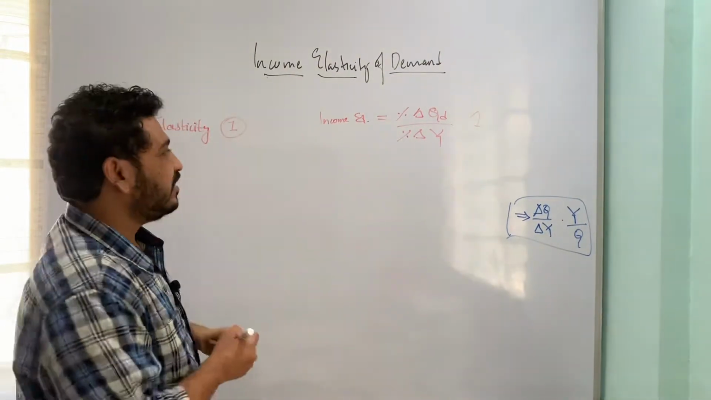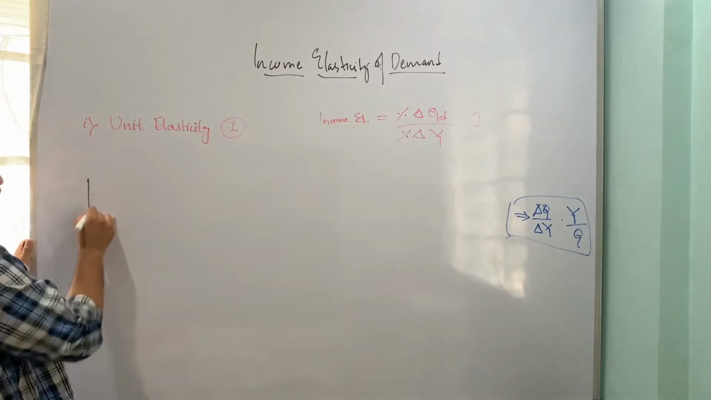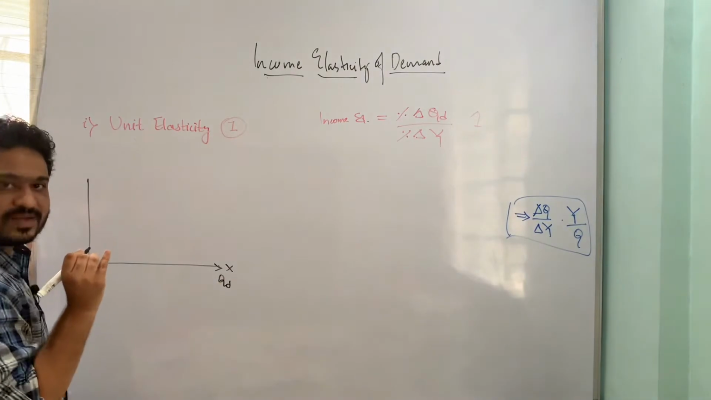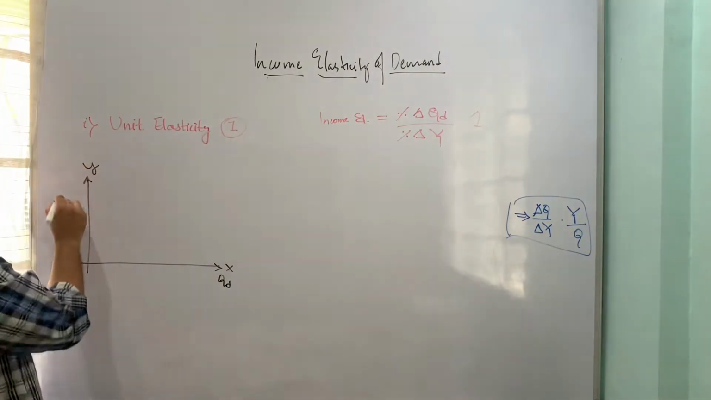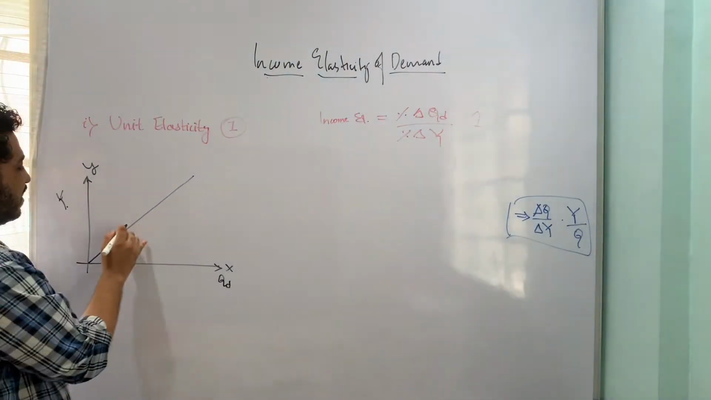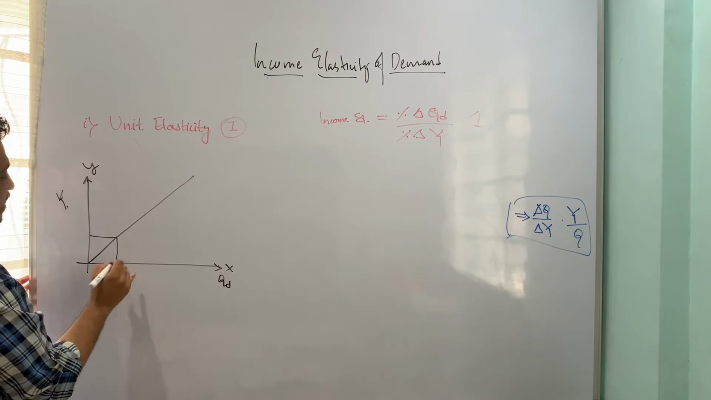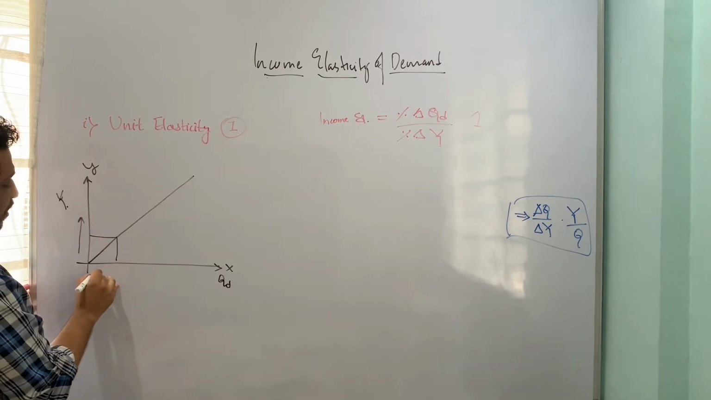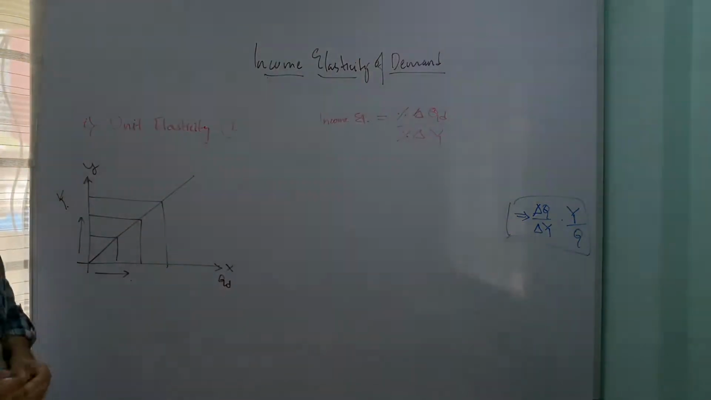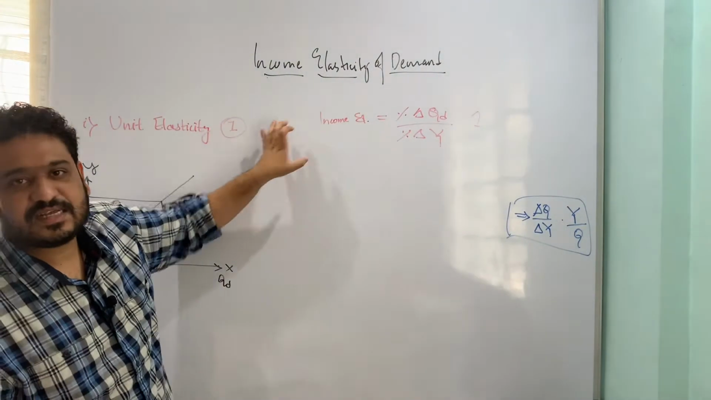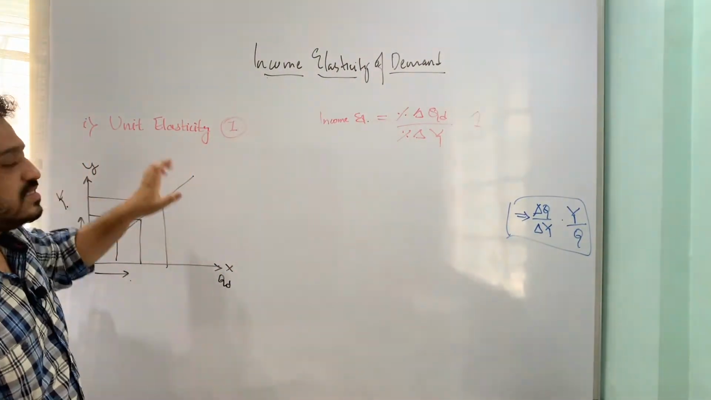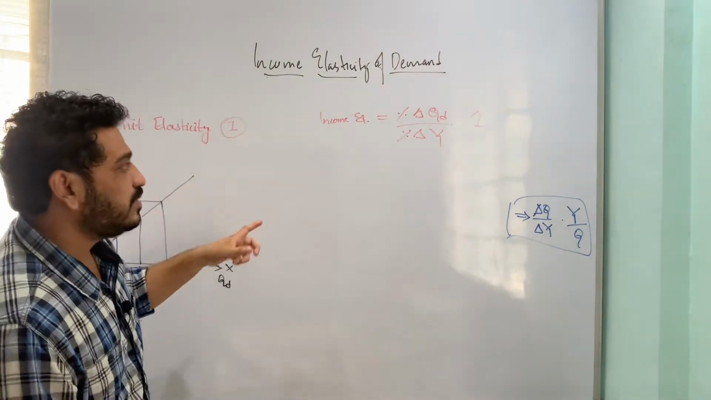And graphically, let us assume that on the x-axis I am looking at the quantity demanded of that particular commodity, and on the y-axis the income. So unit elasticity will look like this. That means as the income increases, the quantity demanded increases in the same proportion, and therefore the graph would look like this for unit income elasticity of demand. So this is one way of looking at income elasticity of demand when it is 1. I hope this point is pretty much clear.